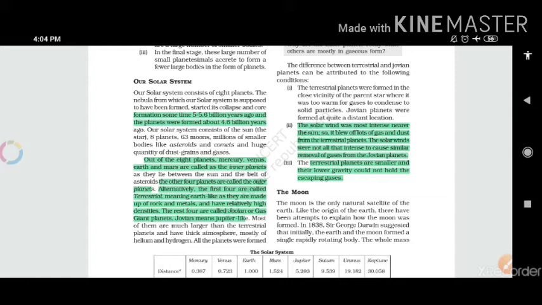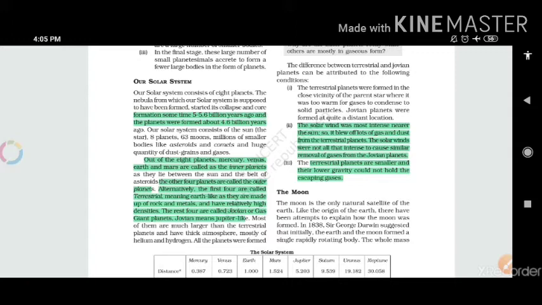This forced all the gases and the gaseous environment to leave the planet. So the previous four planets, due to these solar winds, lost their hydrogen as well as helium gases.